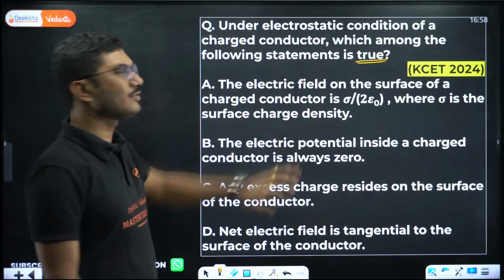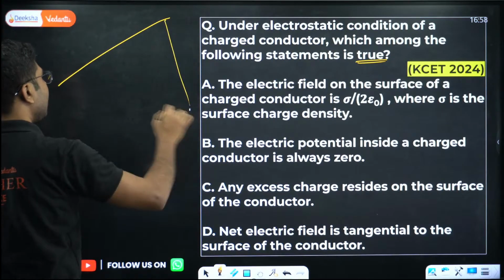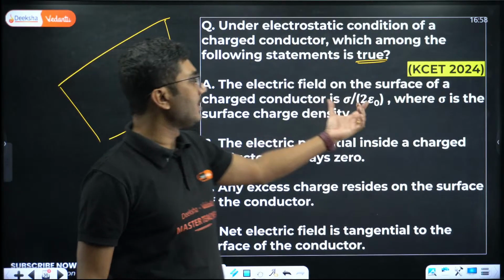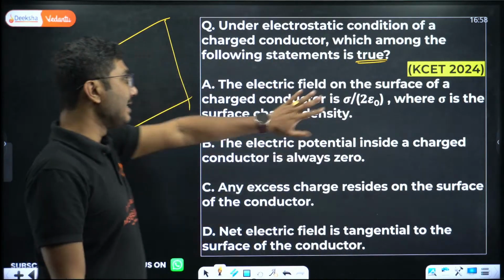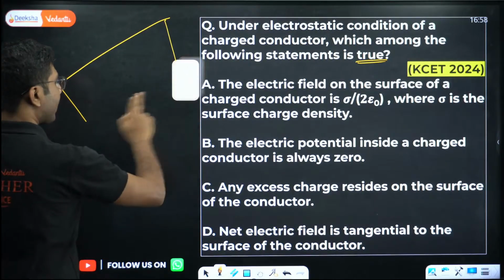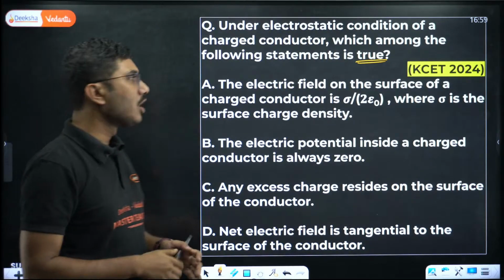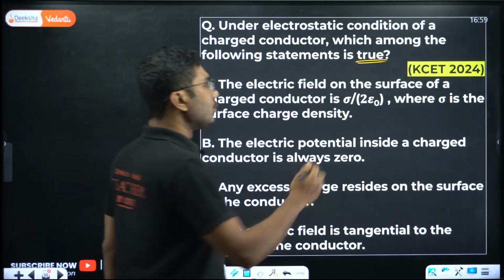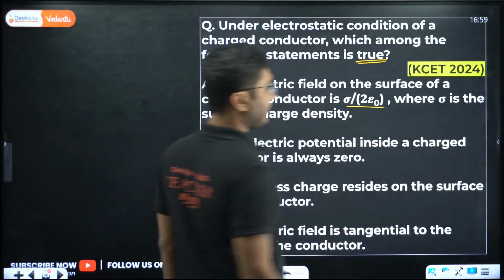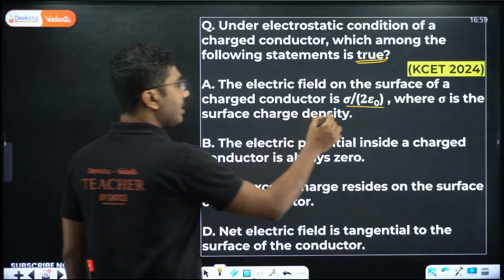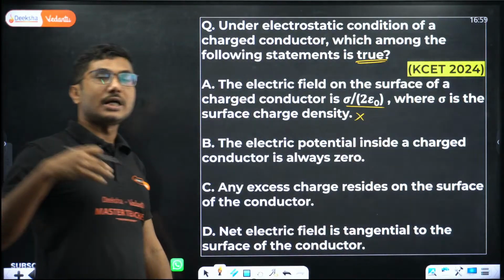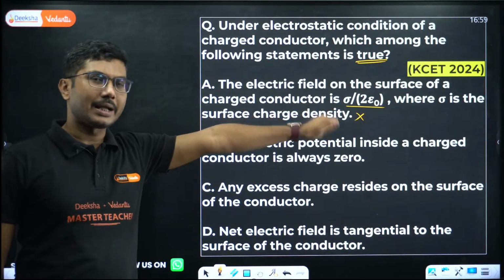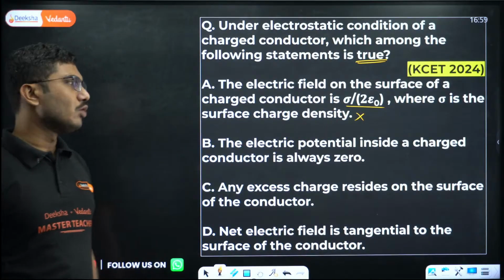So you may have seen that for an infinitely charged sheet, the electric field is sigma by 2 epsilon naught. But here it is neither infinite, nor a normal sheet, it's a conducting sheet. For a conducting sheet, the electric field is sigma by epsilon naught. We will learn about that in our next chapter. So this is an incorrect statement. For a charged conductor, the electric field near the surface of the conductor is sigma by epsilon naught, not sigma by 2 epsilon naught.